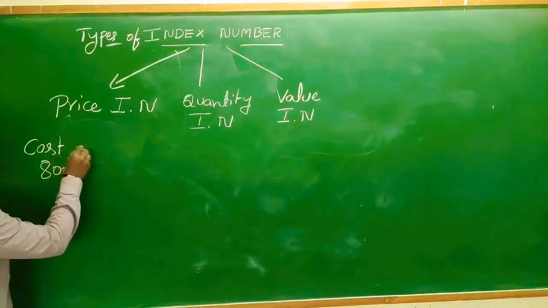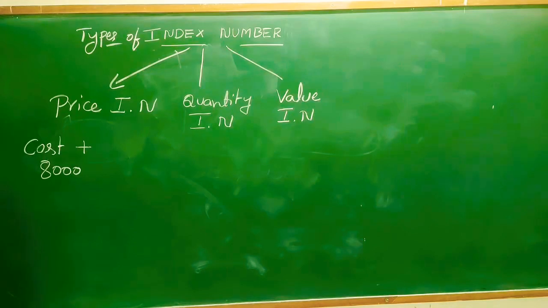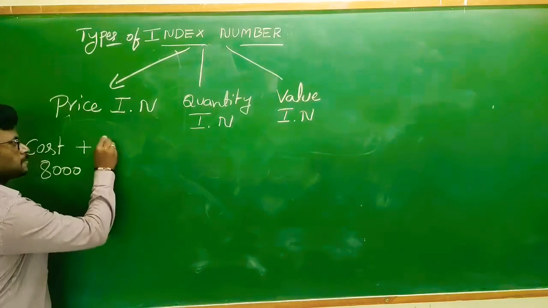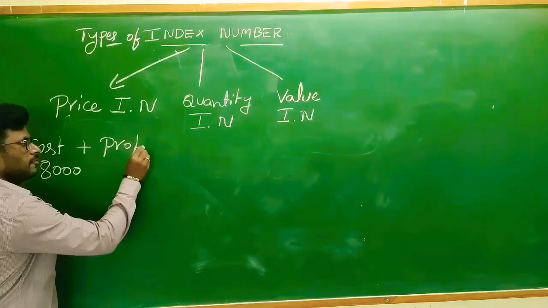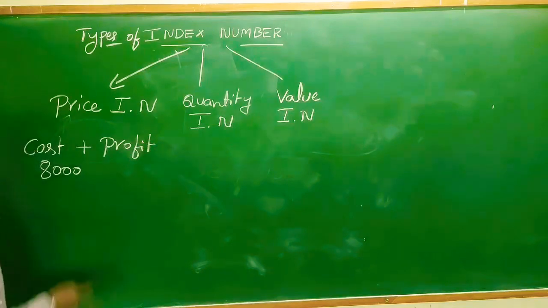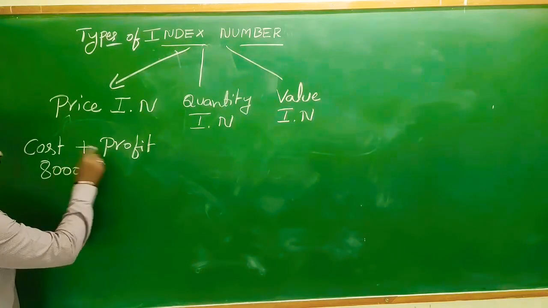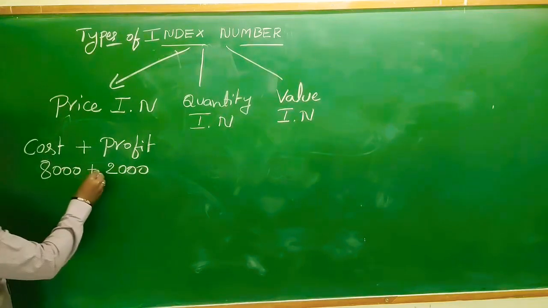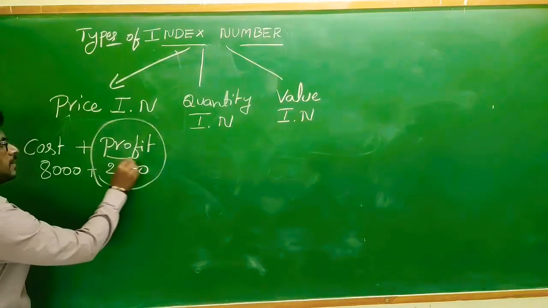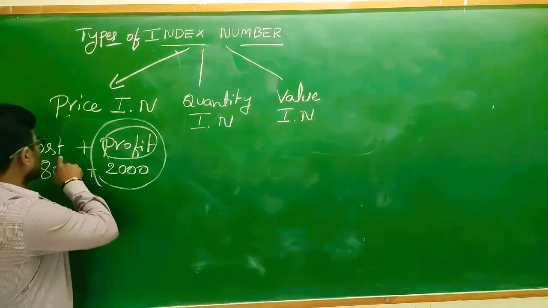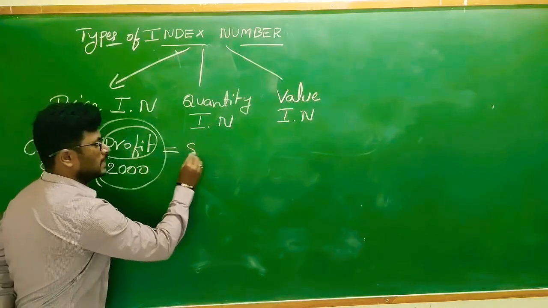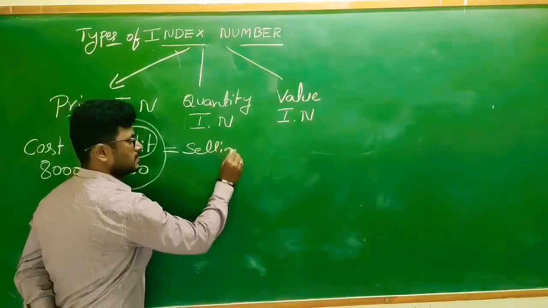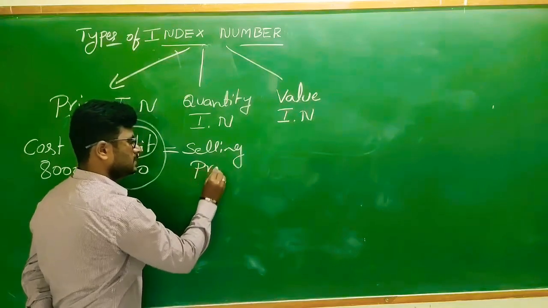So what is the main intention of businessmen? They will expect profit. So they will add some money, 2,000 they will add, that addition is called profit. So cost plus profit is equal to selling price.